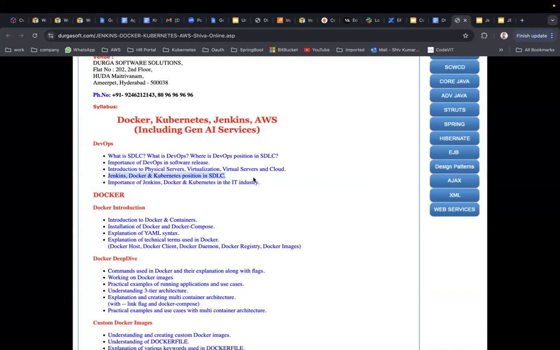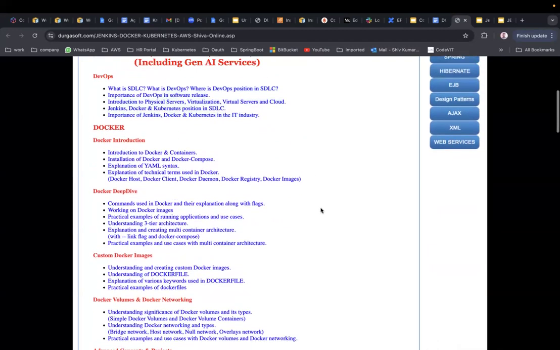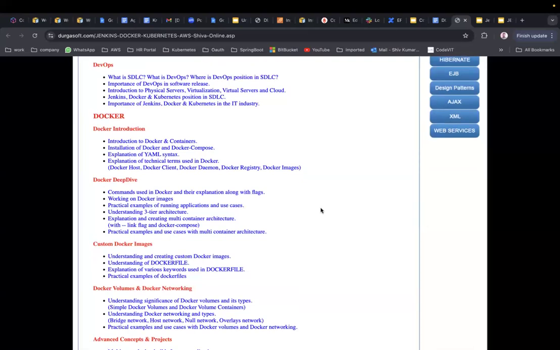Now, Jenkins, Docker, and Kubernetes' position in the SDLC process, and the importance of Jenkins, Docker, and Kubernetes in the IT industry, right? So these are the introduction part of our course. Now let's start with Docker. We will be starting with Docker after the intro part.